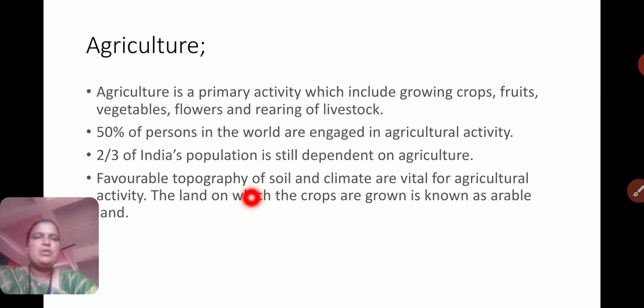Favorable topography, soil and climate. The soil and climate, these two factors play a very important role in agricultural activities. The land on which the crops are grown is known as arable land. Arable land is fertile land where farmers grow crops. Such land is called arable land.